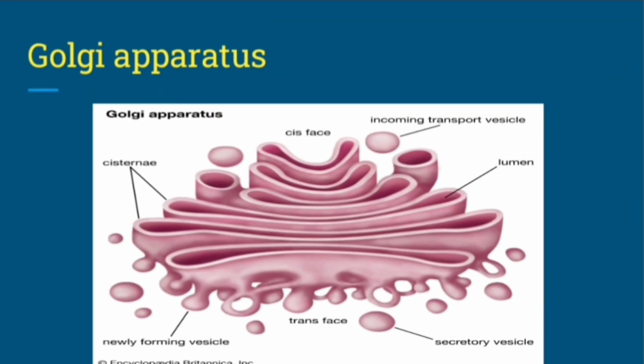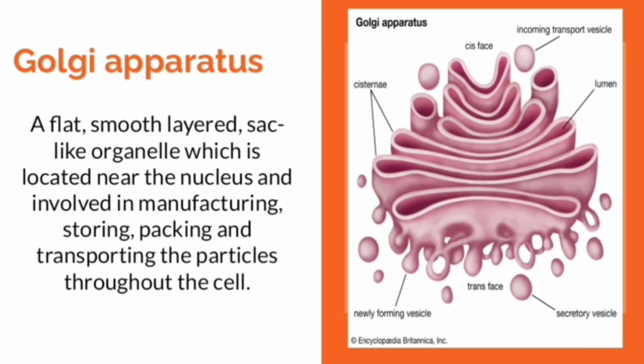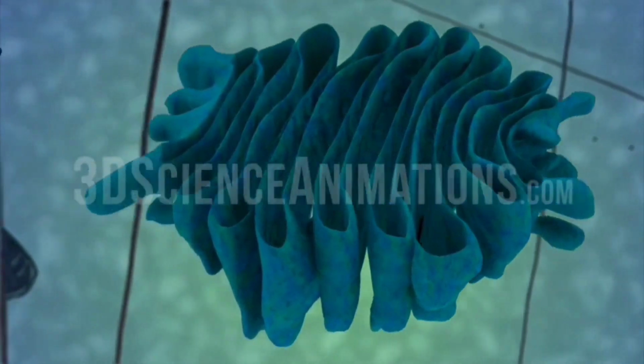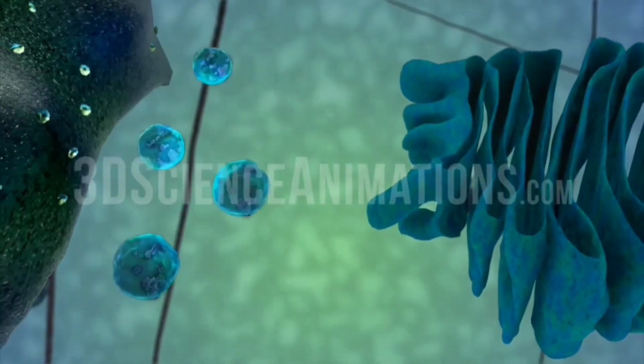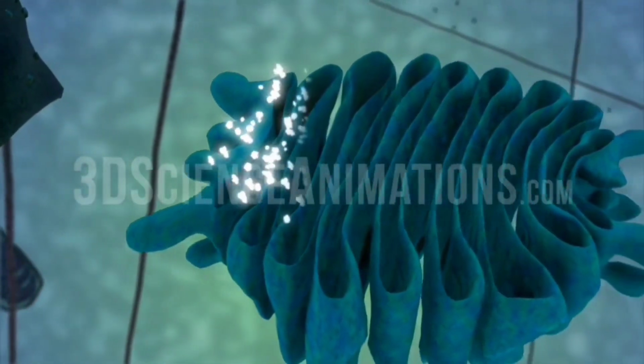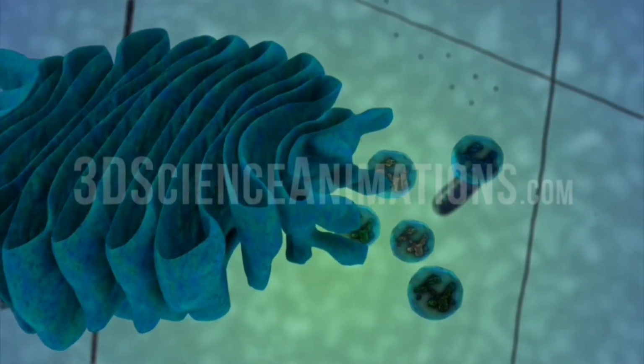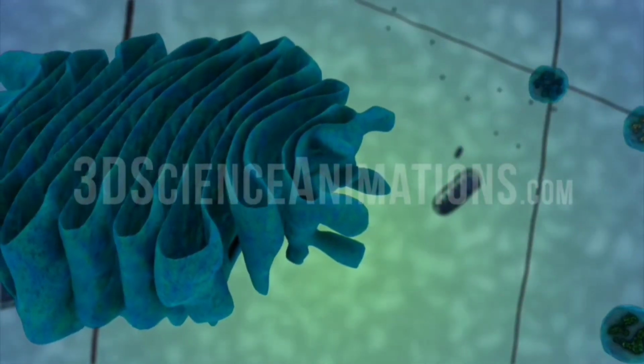Golgi apparatus. The Golgi apparatus is a flat, smooth-layered, sac-like organelle which is located near the nucleus and is involved in manufacturing, storing, packing, and transporting substances throughout the cell.